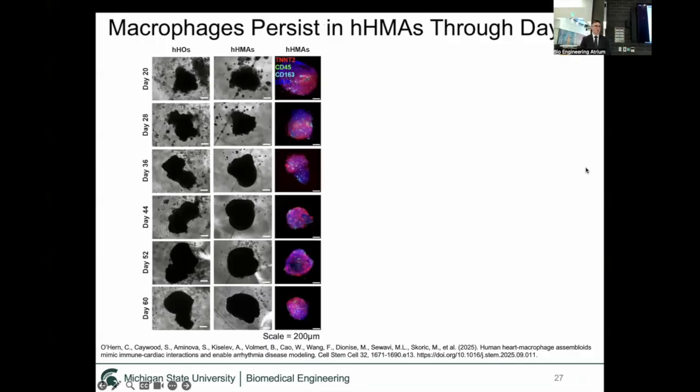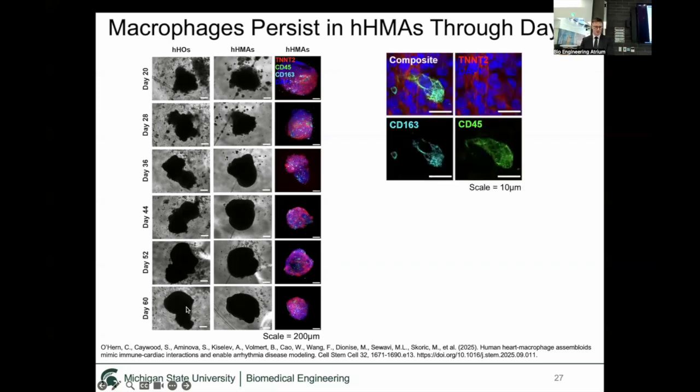The next thing we wanted to do was prove that they persist in the assembloid for long periods of time. If they are truly tissue-resident macrophages, they should. And so what we did is immunofluorescence microscopy, culturing these assembloids for 60 days with no further monocyte additions. As you can see in the immunofluorescence staining, staining monocytes or macrophages with CD45 and CD163, we can see at day 60 we have this green and cyan signal still through day 60. And when we took high magnification images of one of these assembloids at day 60, you can see a nice macrophage embedded in the myocardium of the assembloid.